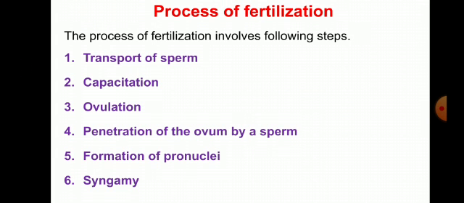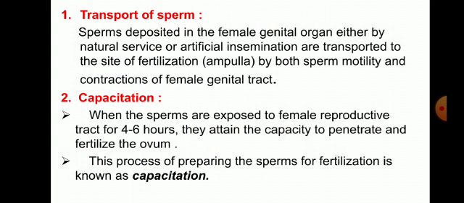What are the steps involved in the process of fertilization? It involves the following steps. Number 1, transport of sperm. Number 2, capacitation. Number 3, ovulation. Number 4, penetration of the ovum by sperm. Number 5, formation of pronuclei, and number 6 is syngamy. So these 6 steps form the process of fertilization. One by one we have to discuss it. First of all, transport of sperm.